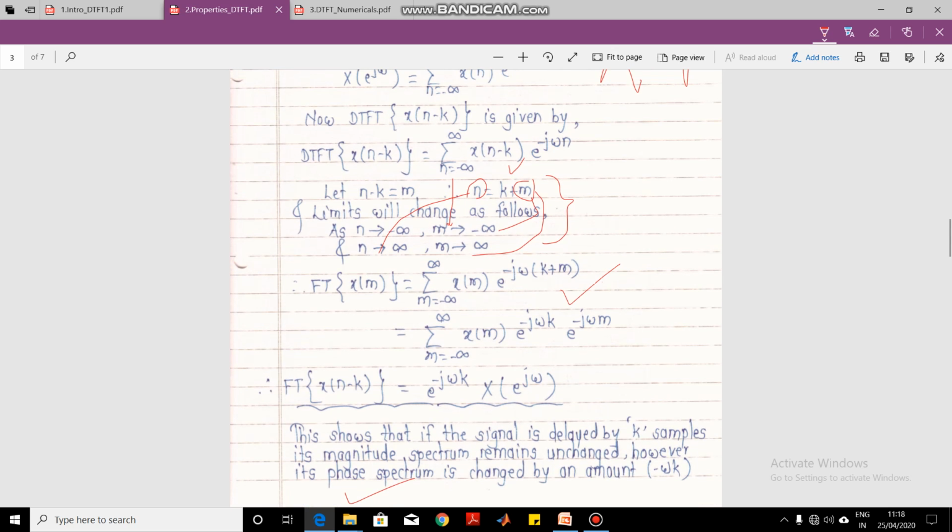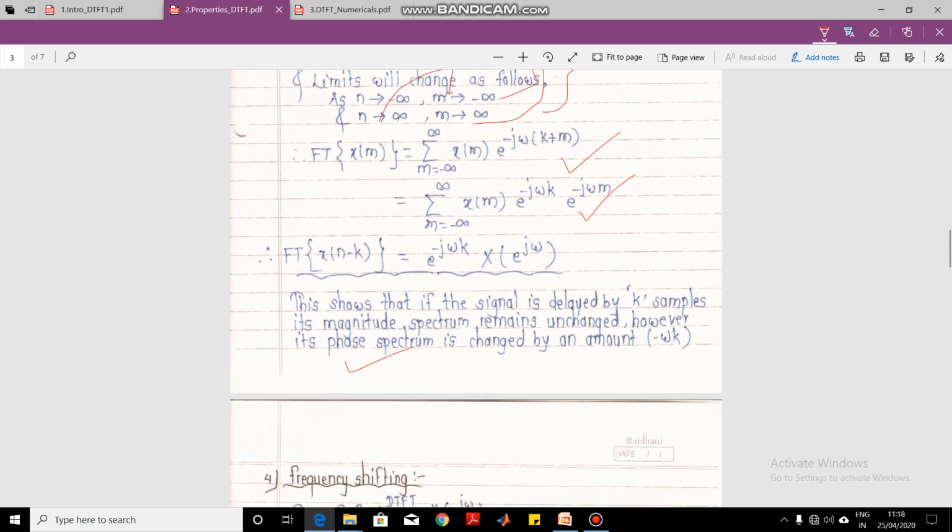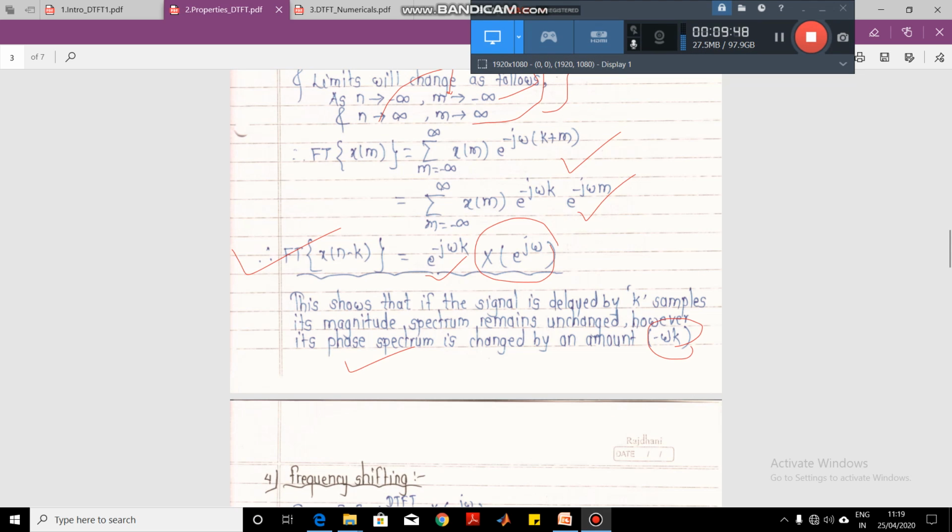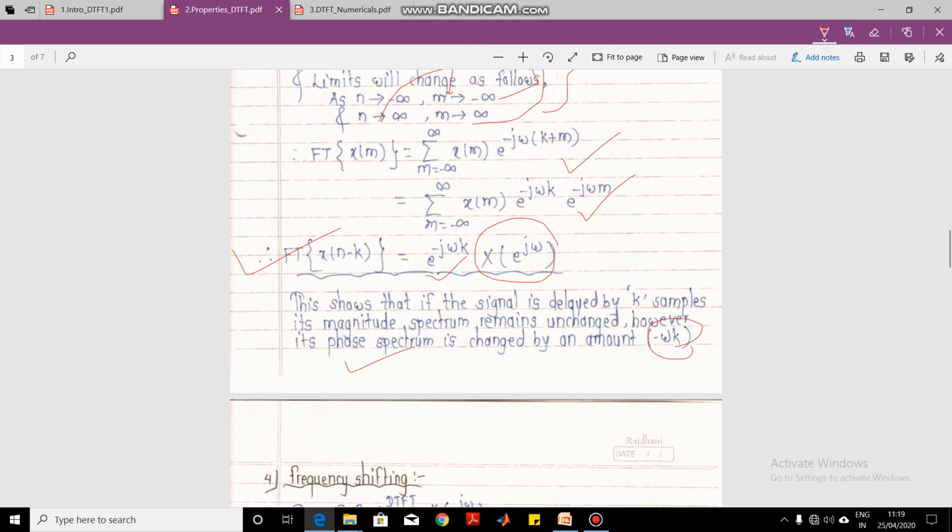And then after doing the substitution and separating out the exponential terms, we can get the result. That is, the Fourier transform of the time shifted signal is nothing but the spectra X(e raised to j omega) multiplied by the term e raised to minus j omega k. So this shows that if a signal is delayed by k samples, in this case delayed because it is minus here, its magnitude spectra remains unchanged. However, its phase spectra is changed by an amount of minus omega k. This is the phase term that is getting changed. In this way, we can remember this important property of time shifting.